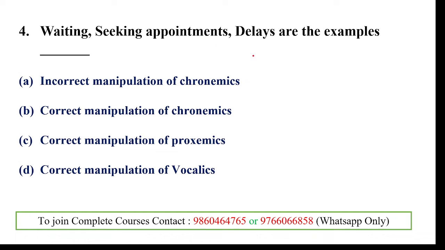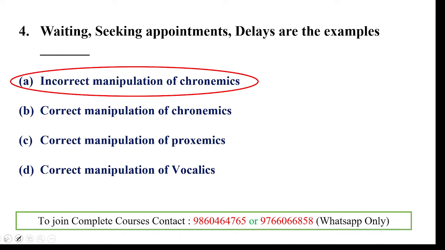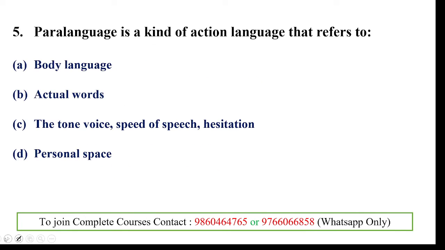So these are examples of incorrect manipulation of chronomics. For the correct manipulation of chronomics, there is no waiting, seeking appointments or delays; it directly comes to action. So the incorrect manipulation of chronomics relates to waiting, seeking appointments, delays, etc. These are all examples of incorrect manipulation of chronomics. Okay, then the fifth question.